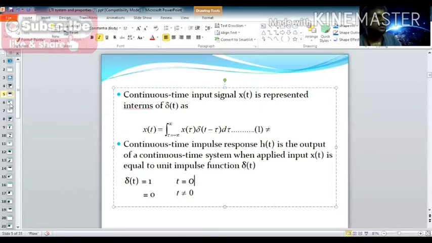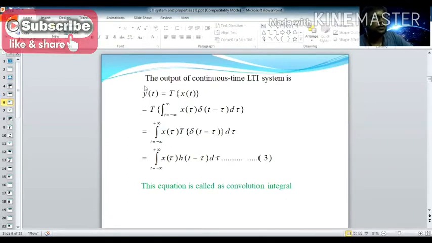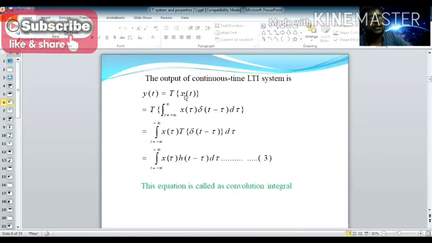Now, to compute the continuous time LTI system output, the output of the system is y of t. How will you get y of t? y of t is equal to the transformation of x of t, because x of t is the input applied to your system, and our system can process your input signal. So I put T of x of t, that is, the transformation of x of t. Now this x of t will get operated on, meaning it will get processed by the system, and after processing is completed, it produces the output, that is y of t.